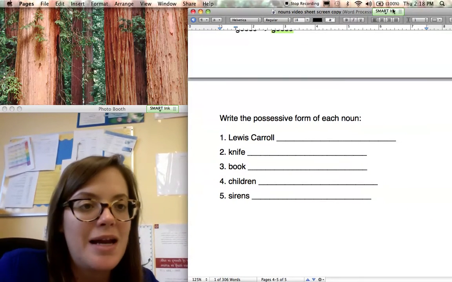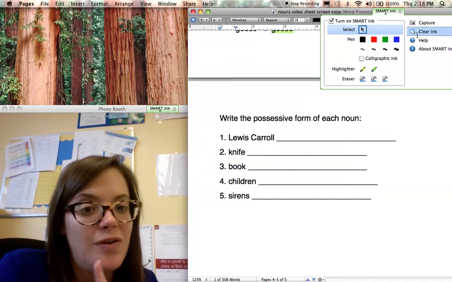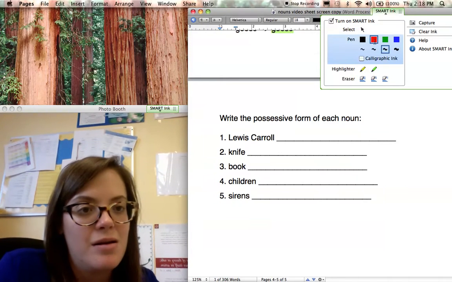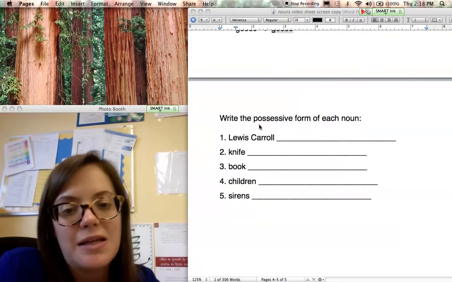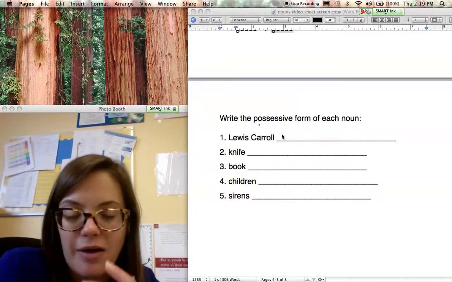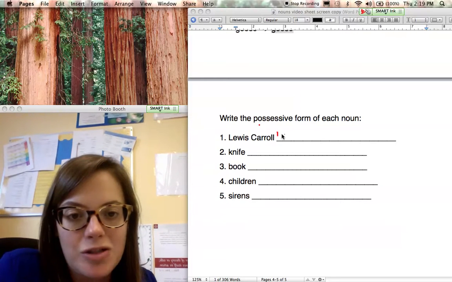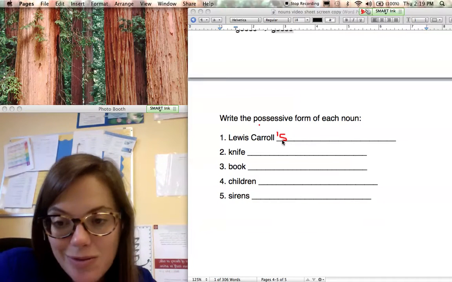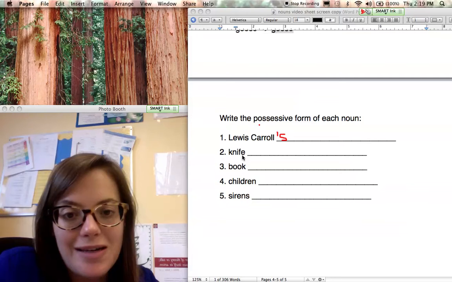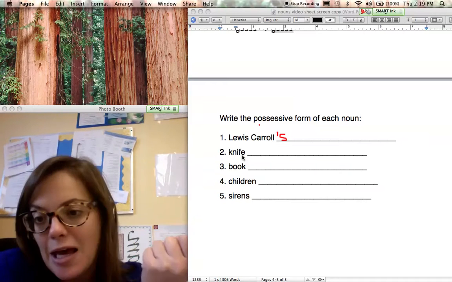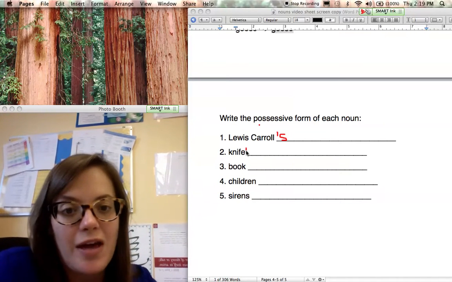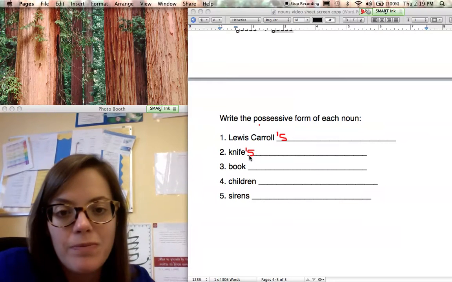All right, so I'm going to add either an apostrophe or an apostrophe S down here to make it possessive. So Lewis Carroll, an author. If I want to make Lewis Carroll possessive, I'm going to add an apostrophe S at the end. So now I have an S. All right, now knife, like if I'm talking about the knife's handle or something, apostrophe S, so I didn't already make it plural.